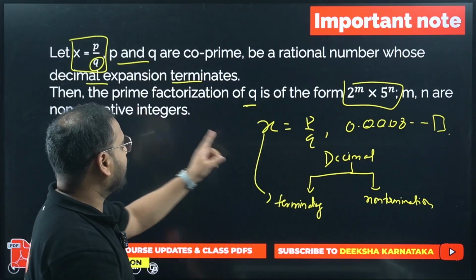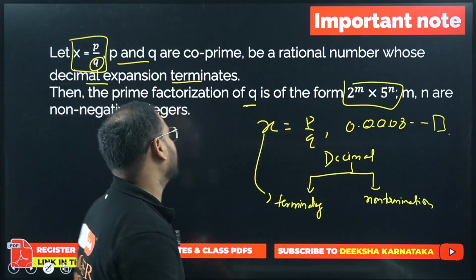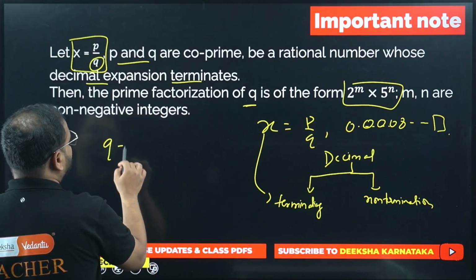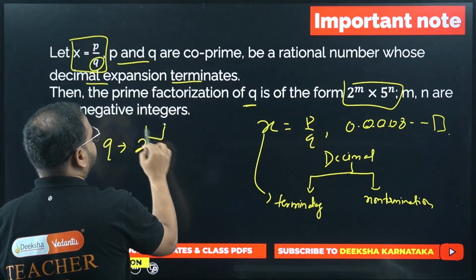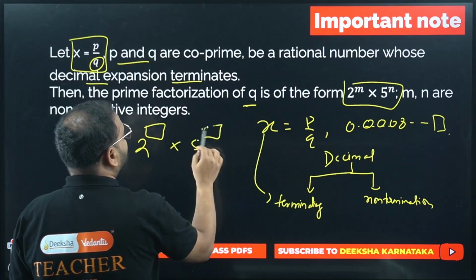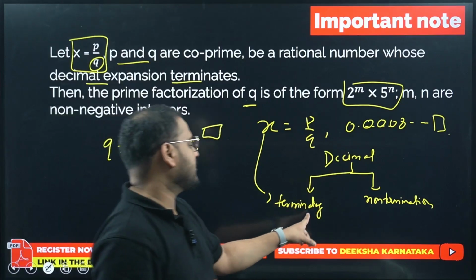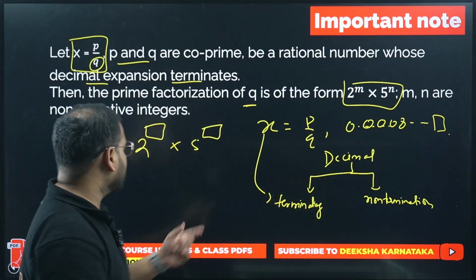The denominator is of the form, means this has to be the condition. Means if you take the prime factorization of this number, you will get 2 power something times 5 power something, then only you will get what? You will get a terminating decimal. Okay, this is the property. Let's see a question on this.